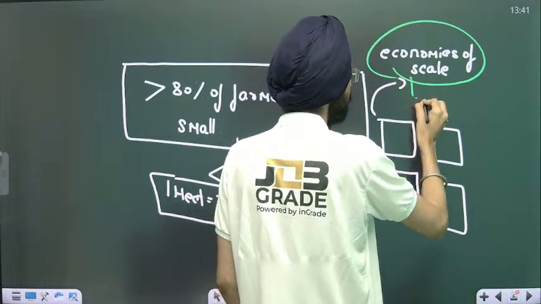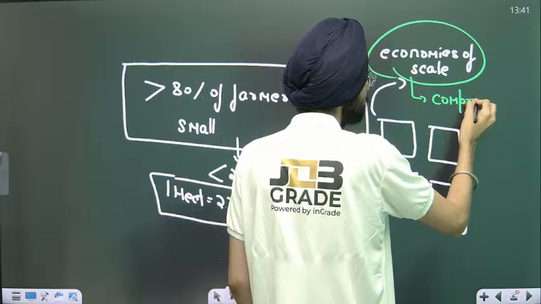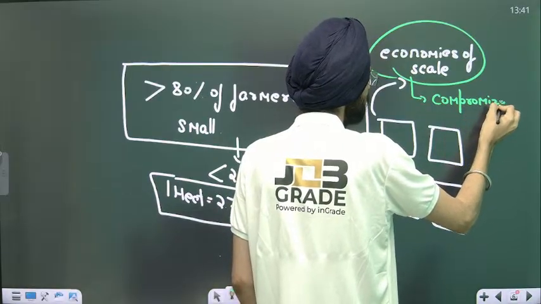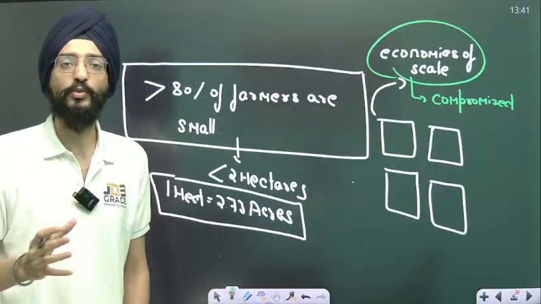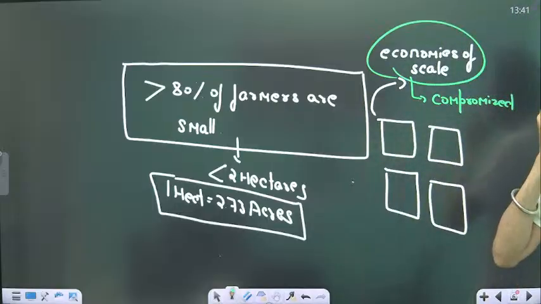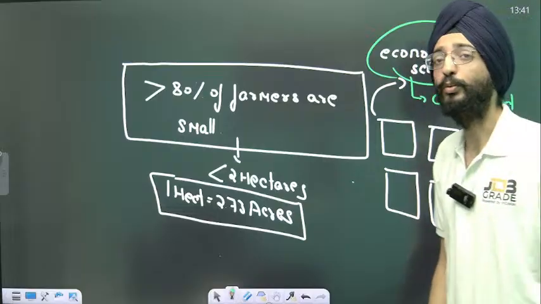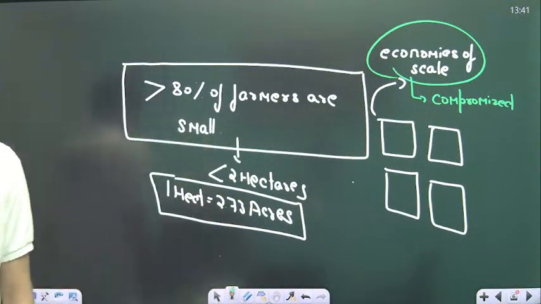Economies of scale is nothing but reducing the cost when you're producing in bulk. For example, if you go to a wholesale market, you purchase most things in bulk.